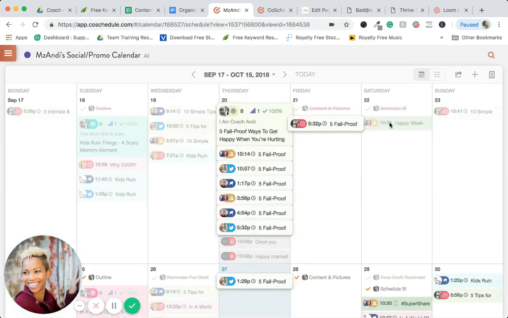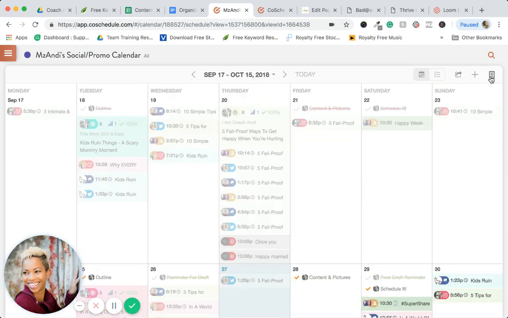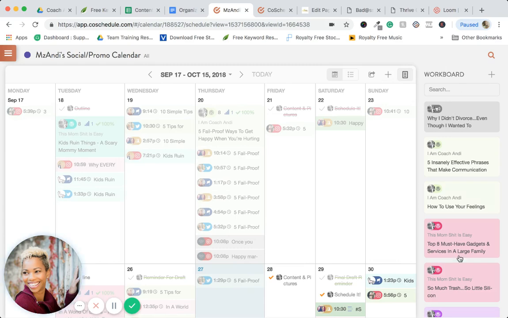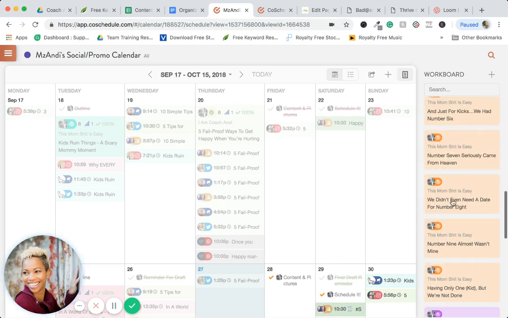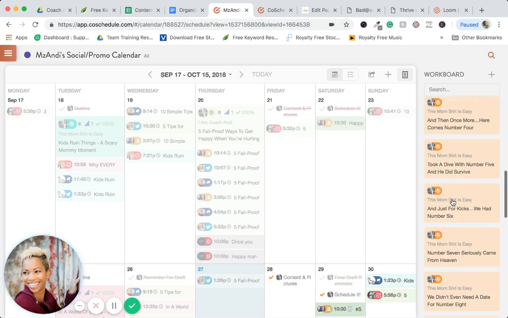Okay. Another thing I like is when I come up with ideas, I like to just put them in my workboard here. Like I can search, like things, ideas come up. Hey, what do I want to write for this post? Oh, someone mentioned this.